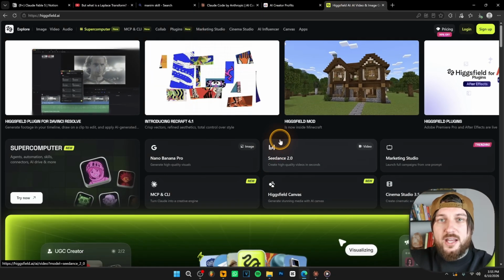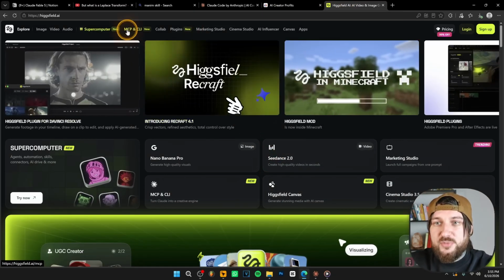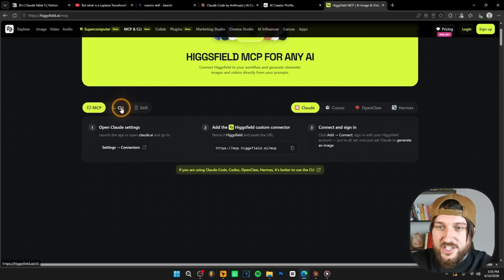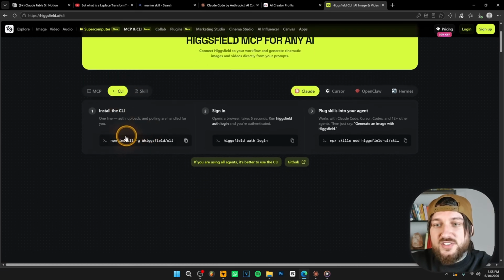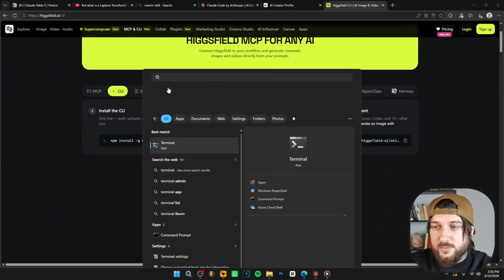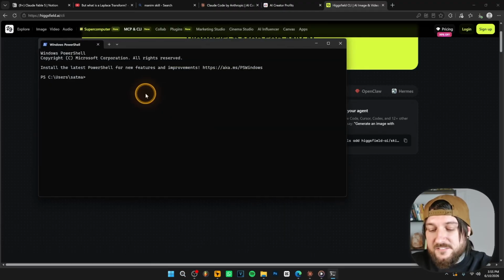Create an account or log in with Google and then click over here where it says MCP and CLI. Click on this. Then once you click on this, click on CLI over here. Once you click on CLI, copy this command over here by clicking on it. Then over here on your search bar, search for terminal, just like this. Click on the terminal, then press Control V on your keyboard to paste this command and then just type enter.